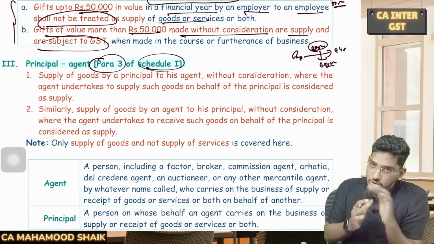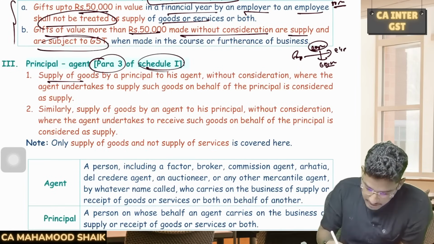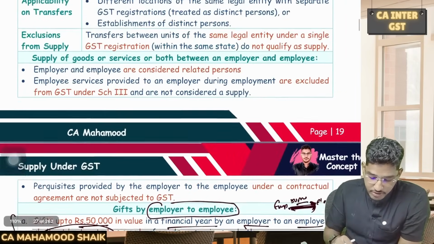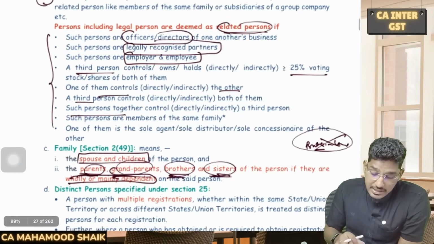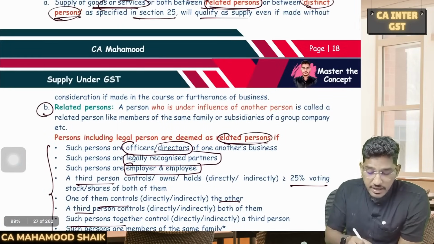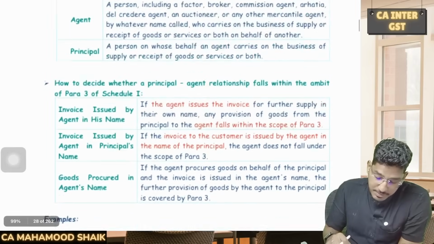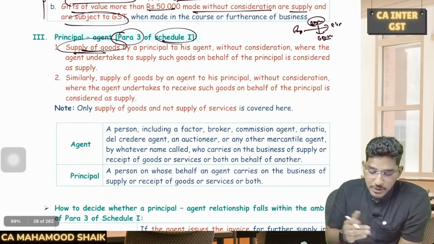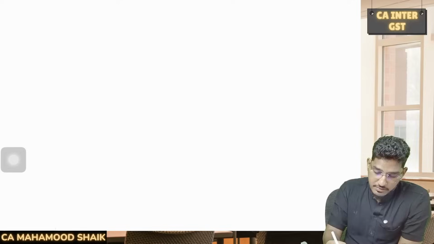Para number 3 talks about supply of goods between principal and agent. And one more main point of difference you have to remember here: para number 2 says supply of goods or services between related persons or distinct persons. But para number 3 only talks about supply of goods only. Supply of goods only by a principal to his agent or by an agent to his principal. It doesn't talk about services.